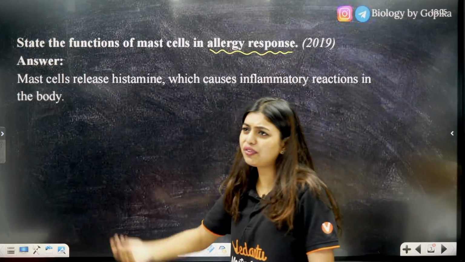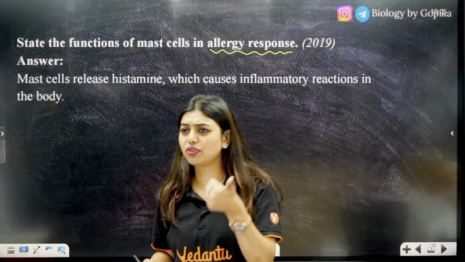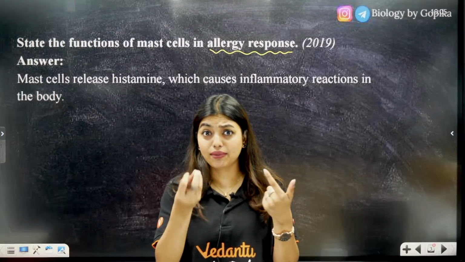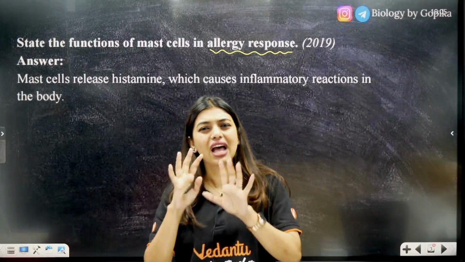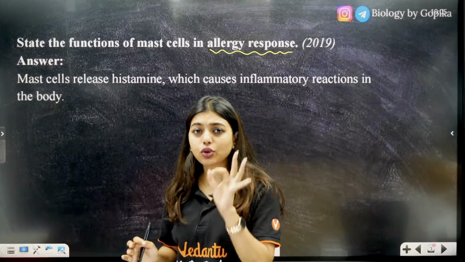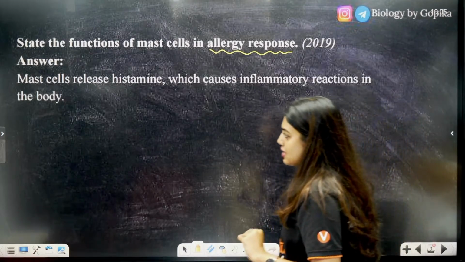So, students, all of us have allergy, right? One or the other way, we all get allergies. It could be because of dust, it could be because of some food items like walnuts, peanuts, or it could be because of pollen grains. Allergies are very common. Now, the question asks to state the function of mast cells in allergic reaction.